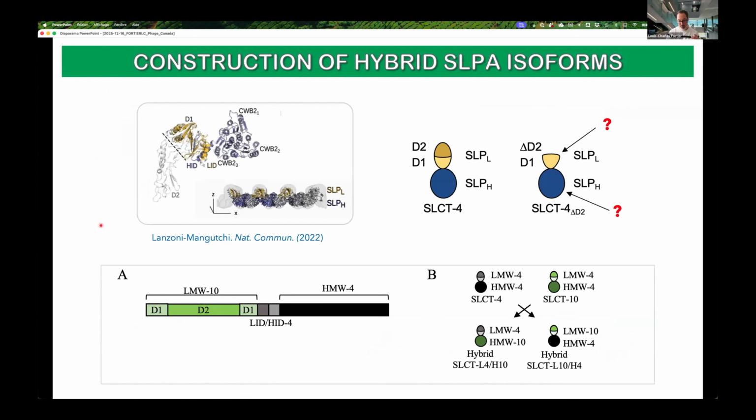Now we were wondering, for those phages that were still interacting with the D2 deleted version, were they interacting with the D1 domain or the high molecular weight fragment, or both? To address this, we decided to create hybrid versions of SLPA by combining the high molecular weight fragment of an isoform that is detected by a phage with a low molecular weight fragment from another isoform that is not normally detected by the phage, or vice versa.